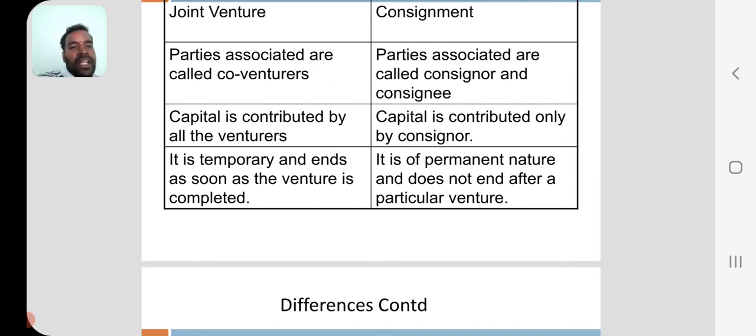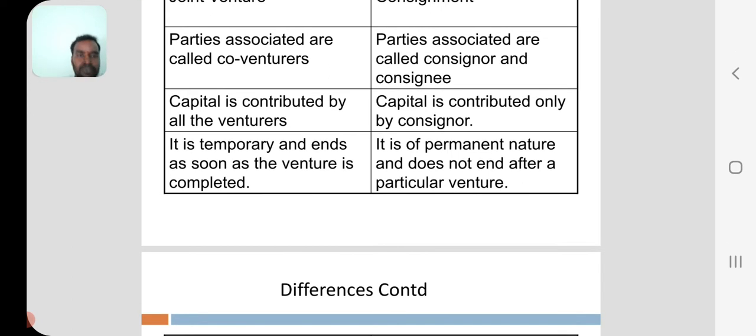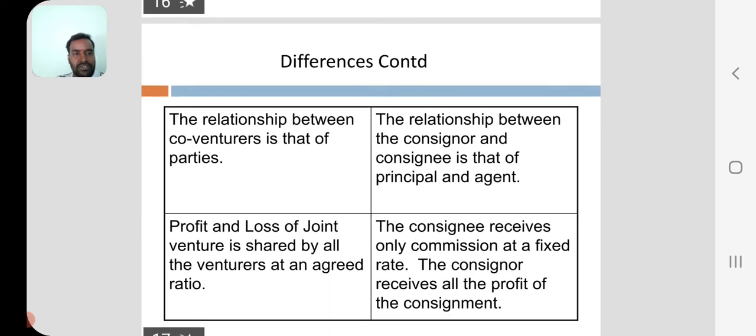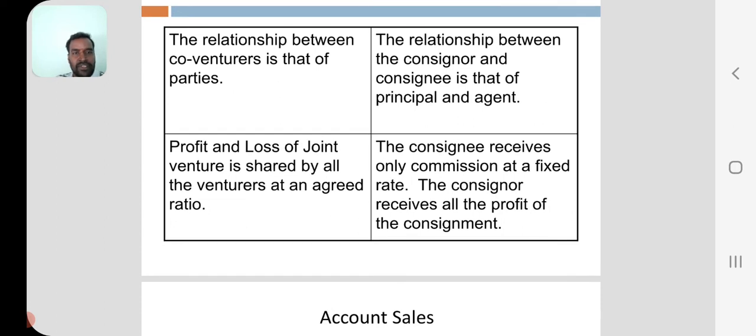A joint venture is temporary and ends as soon as the venture is completed. Whenever the venture is completed, the relationship between co-venturers is closed. Consignment is of a permanent nature and does not end after a particular venture; it will continue forever. The relationship between co-venturers is that of partners, while the relationship between consignor and consignee is principal and agent.